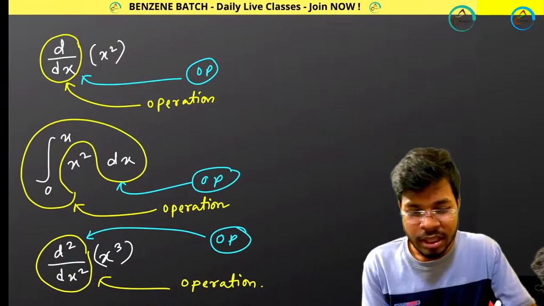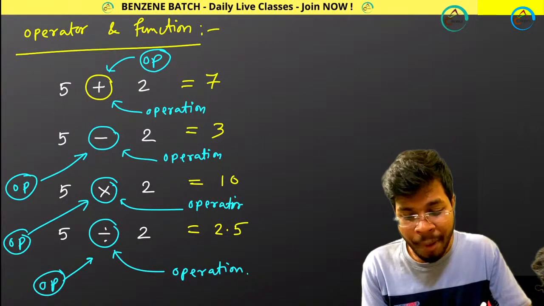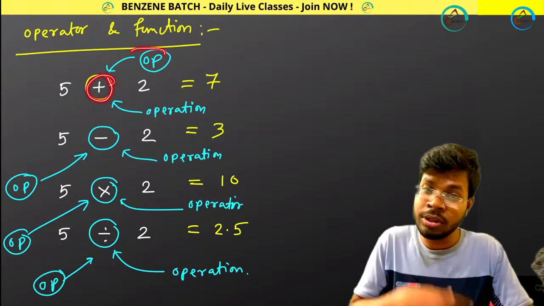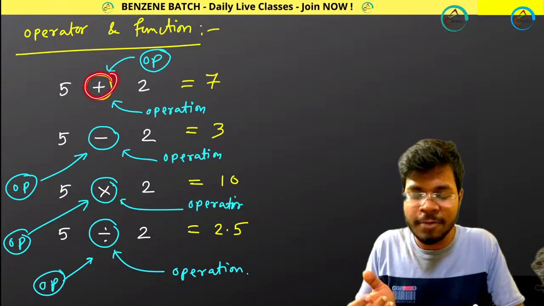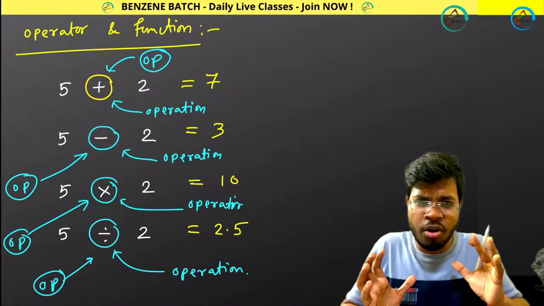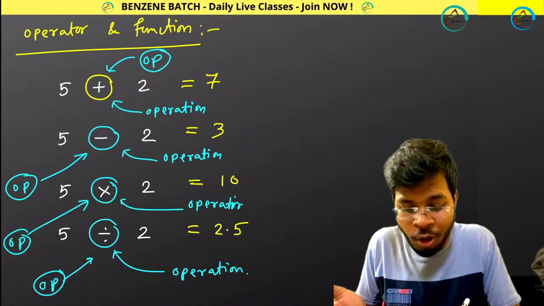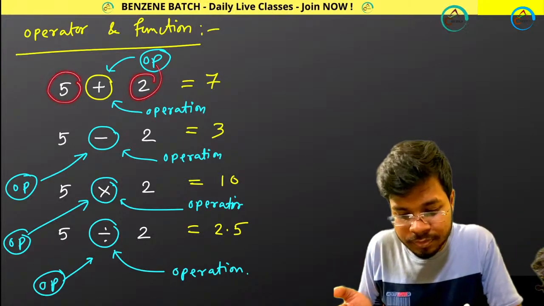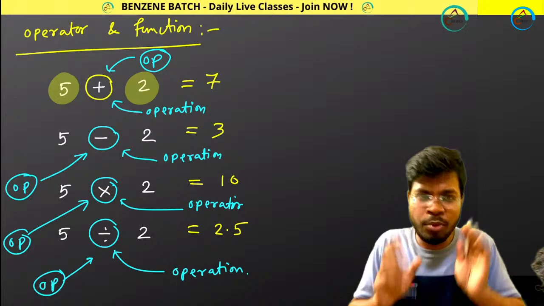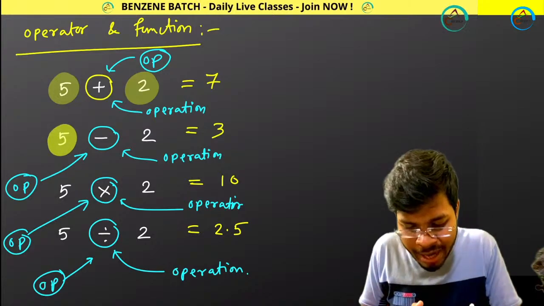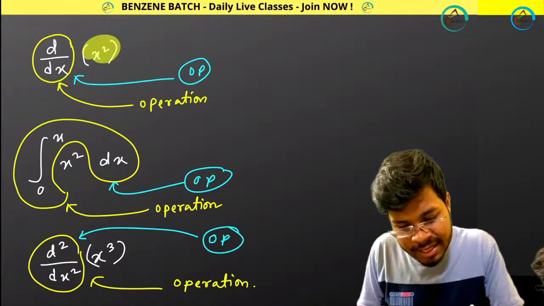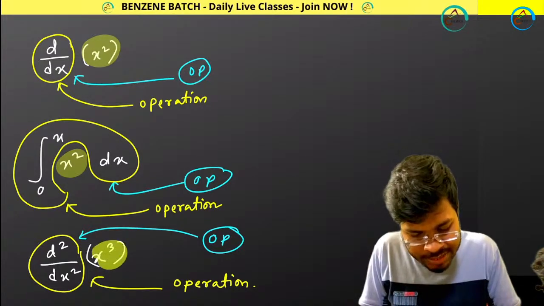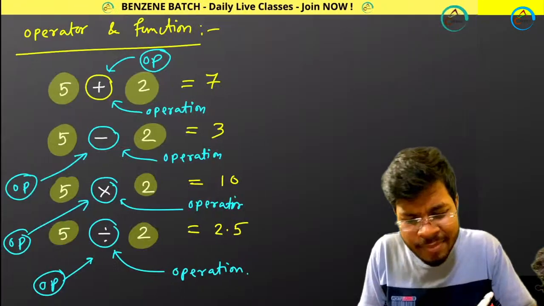Now you are doing operation by this operator, but on which thing am I doing the operation? Definitely on 5 and 2, or this x square, or this x cube.